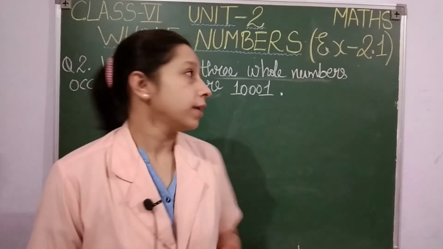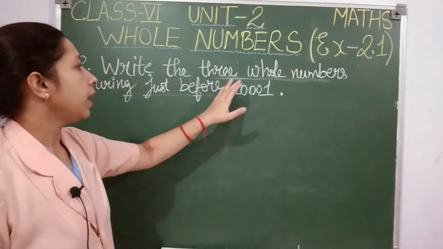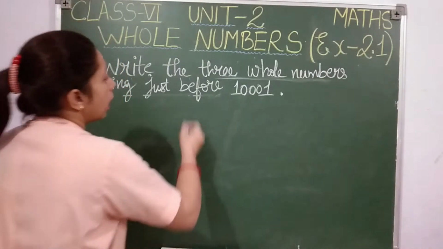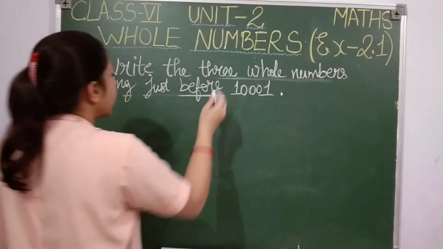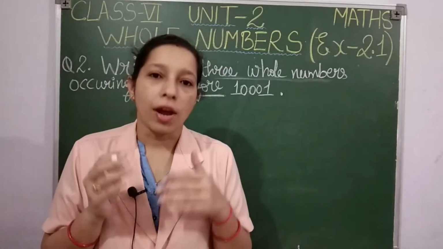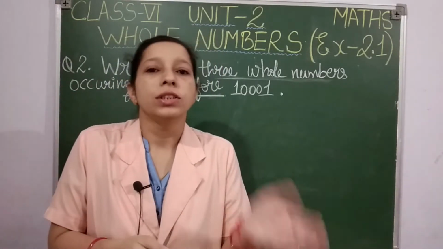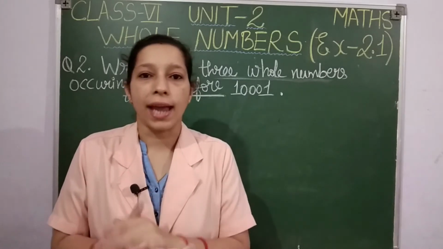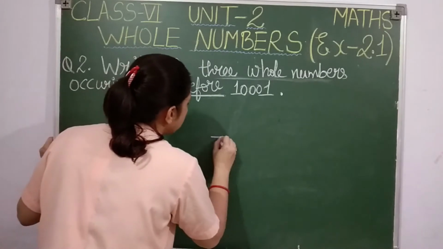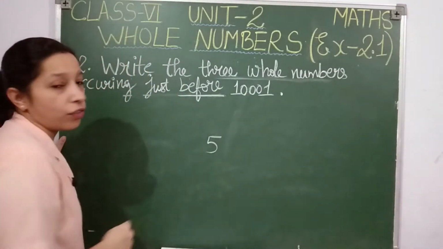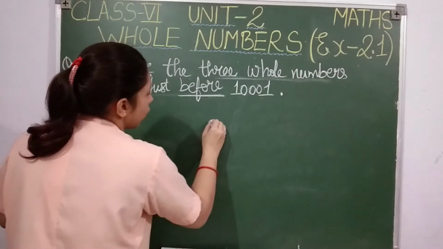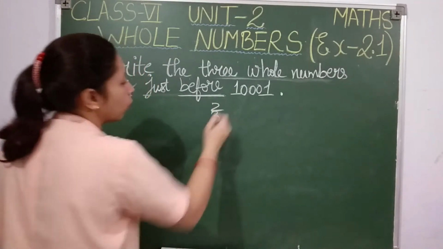Question number 2 students. Write the 3 whole numbers occurring just before 10,001. Underline the word before. Occurring just before 10,001 means you have to tell the numbers which come just before 10,001. I'll explain you again with a small number. Suppose I want 3 numbers which occur just before 5. So what number comes just before 5 students? 4, 3 and 2. Isn't it?